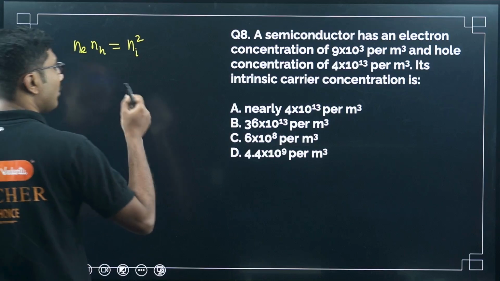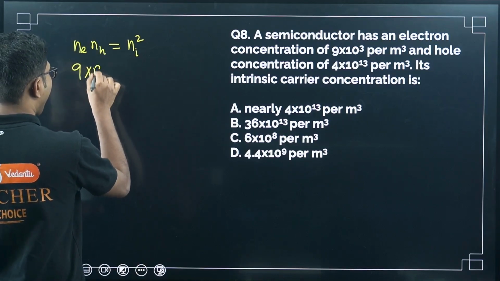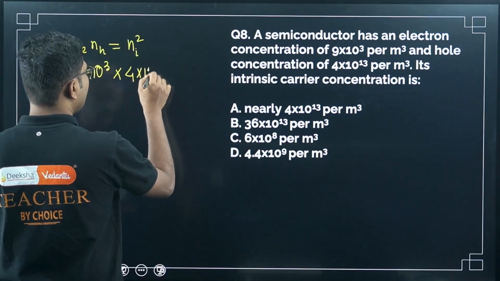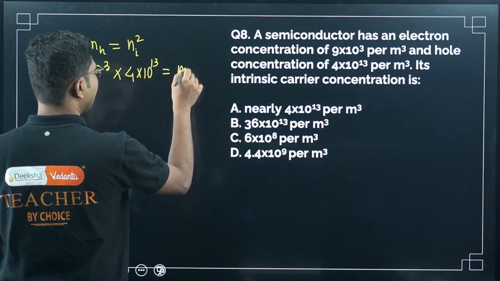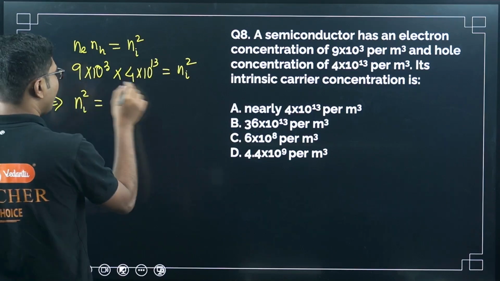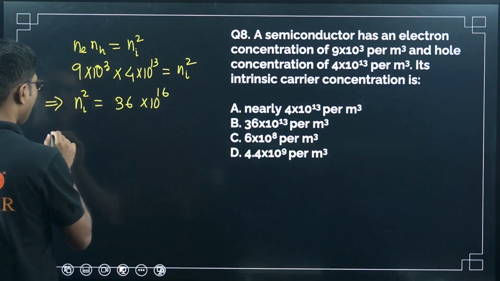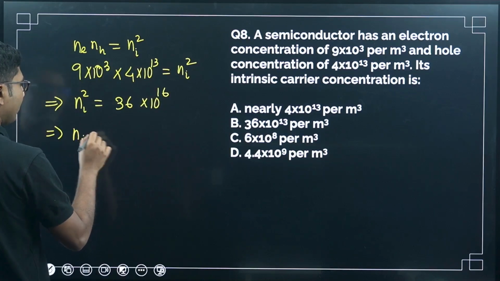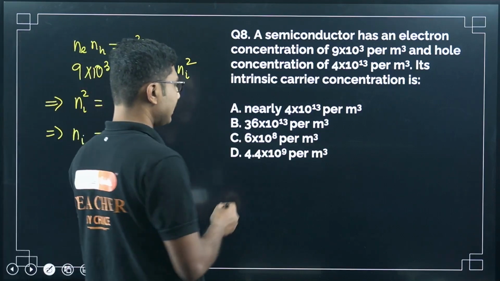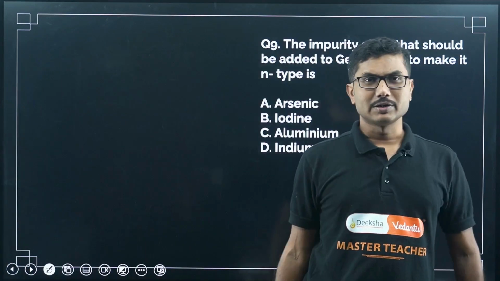So NE is given as 9 times 10 to the power of 3 and NH is given as 4 times 10 to the power of 13. That equals Ni square, so Ni square equals 36 times 10 to the power of 16. So Ni should be the square root of that, that is 6 times 10 to the power of 8. So intrinsic concentration should be 6 times 10 to the power of 8 per meter cube. Simple question, simple answer. Now let's move on to the next question.